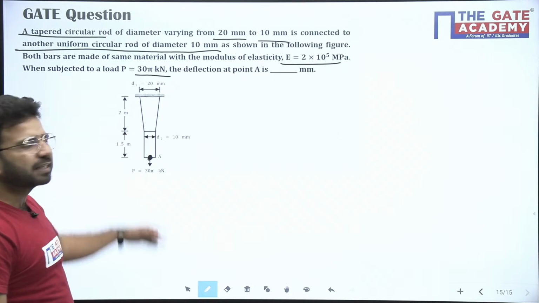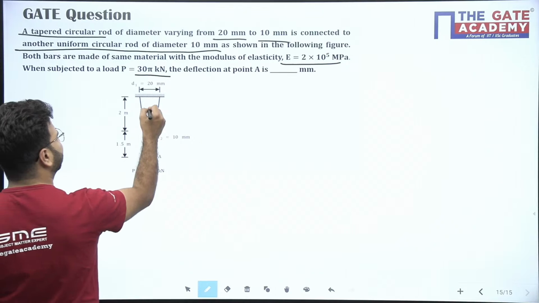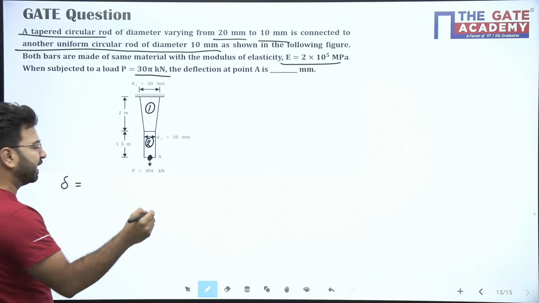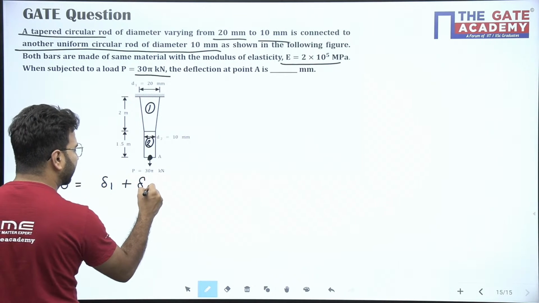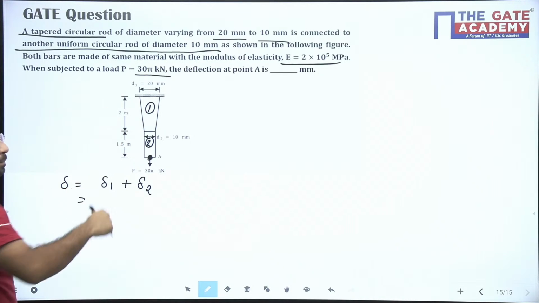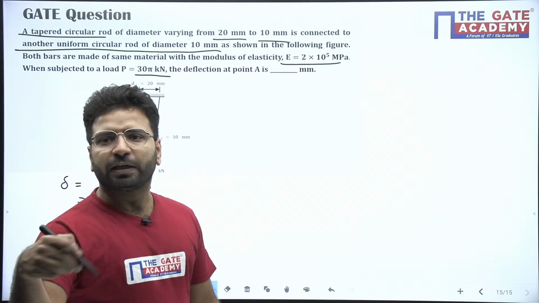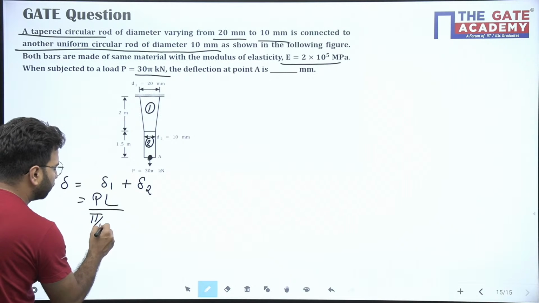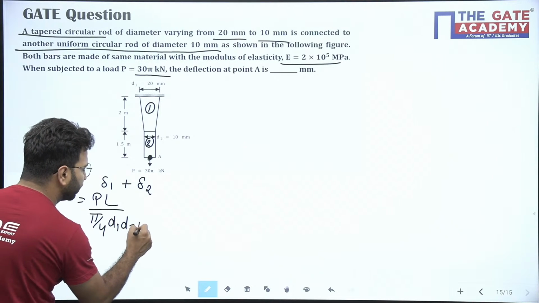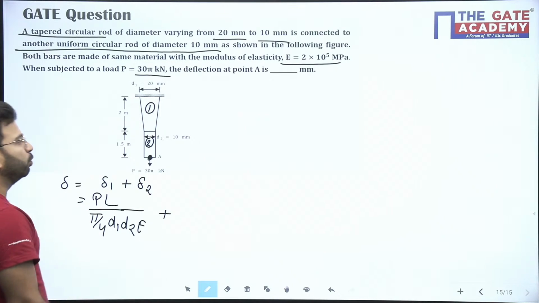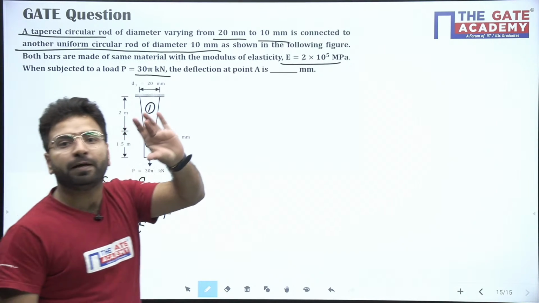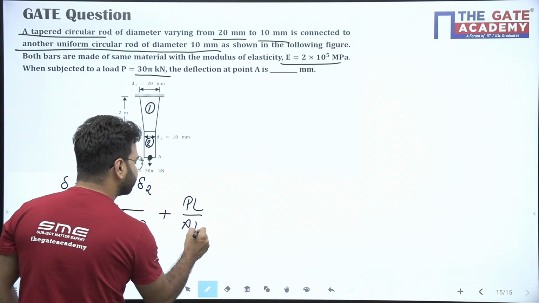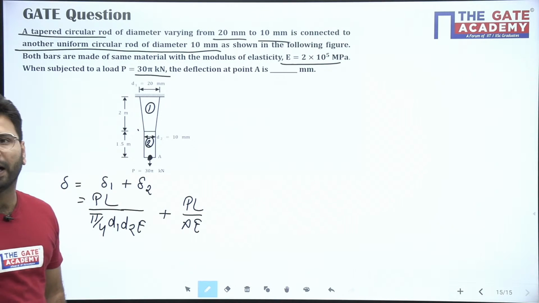Now you can see how many bars are there. Two bars are there. Let us say this is bar 1, this is bar 2. Just now I told you, when multiple bars are given, delta is equal to delta 1 plus delta 2. Delta 1 is our tapered bar. For the tapered bar, the formula is PL upon pi by 4 D1 D2 into E. Delta 2 is our bar 2, a prismatic bar. For the prismatic bar, the formula is PL upon A.